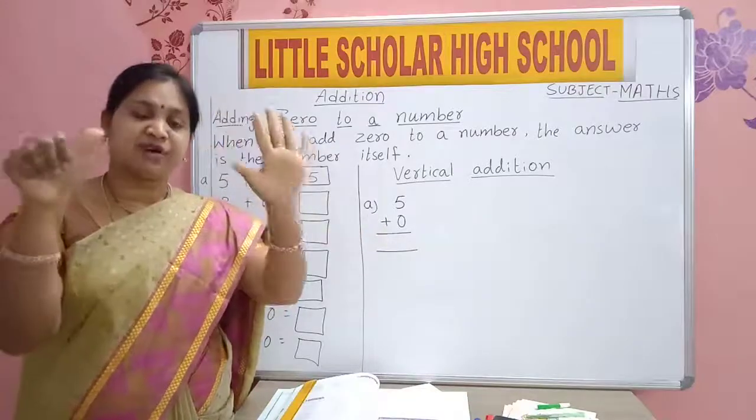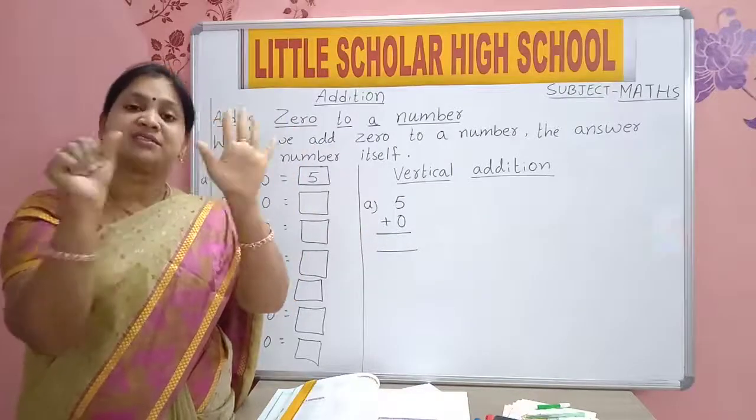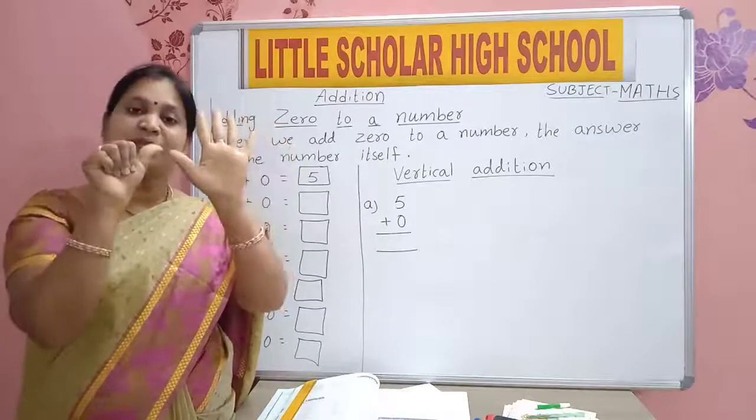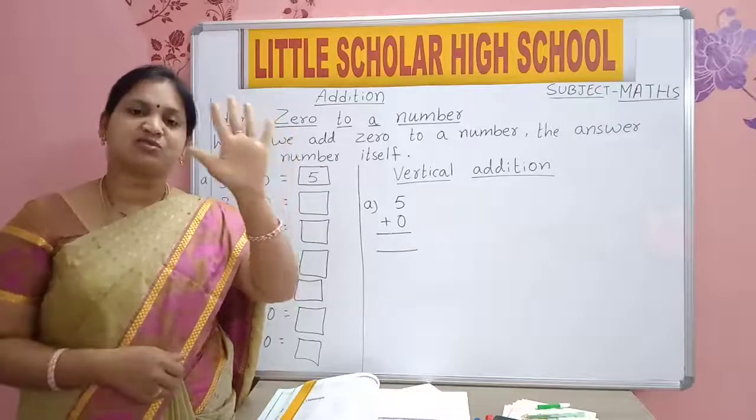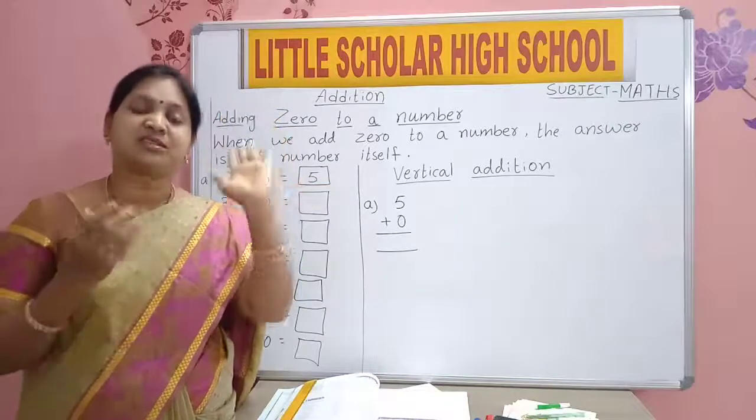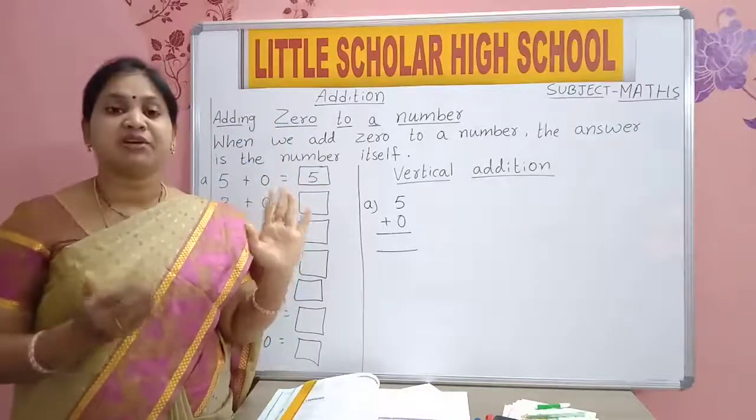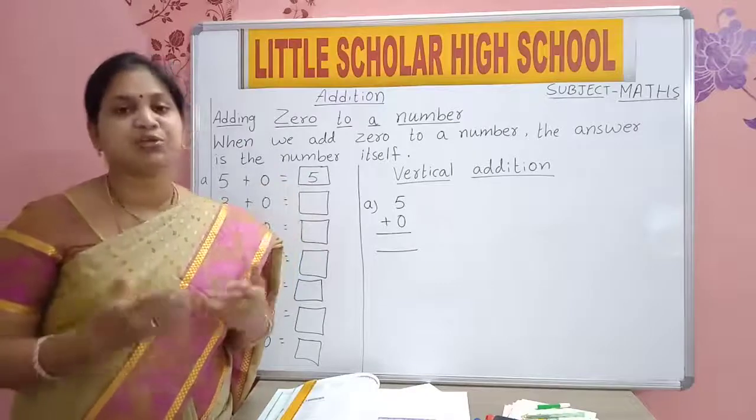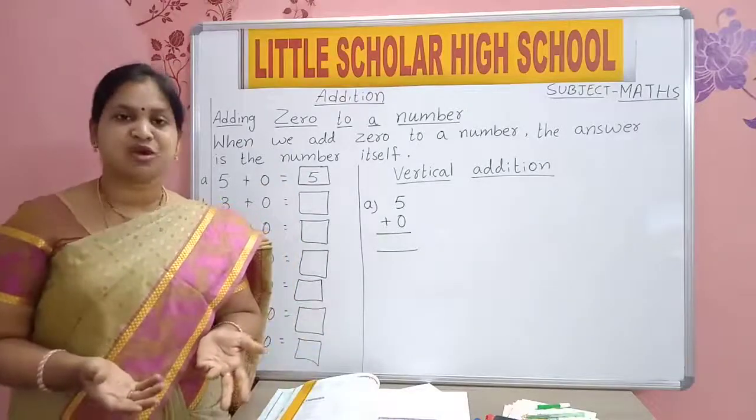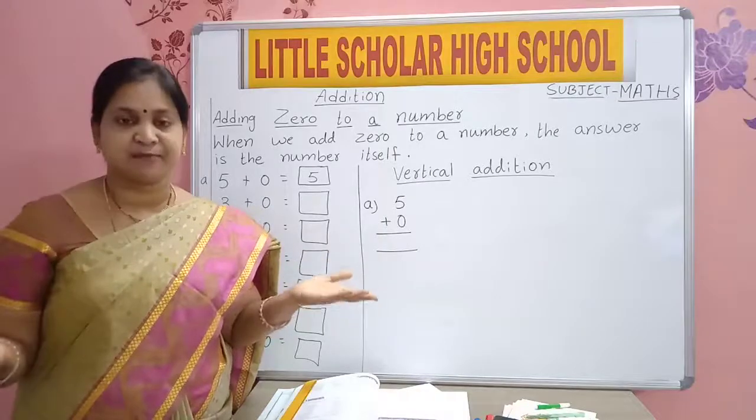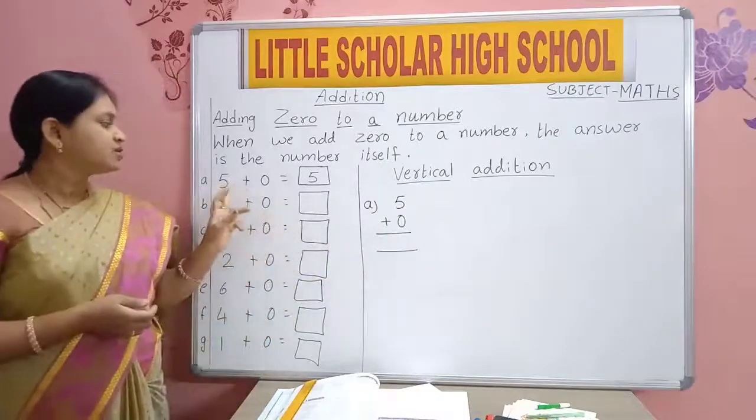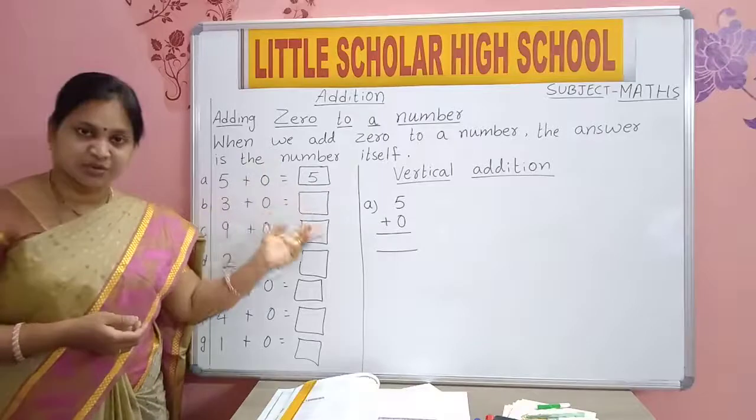If you add 1 to 5, then it will be 6. But 5 plus 0 means nothing, so 5 plus 0 will be 5 only. Same number. So whenever you add 0 to any number, you will get the same number. Understood now? Why? Because 0 means nothing.